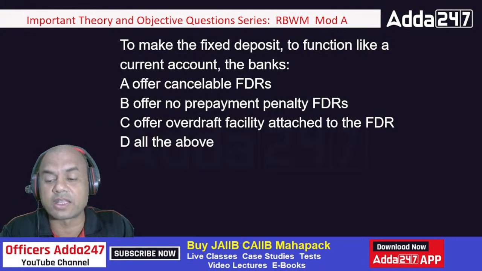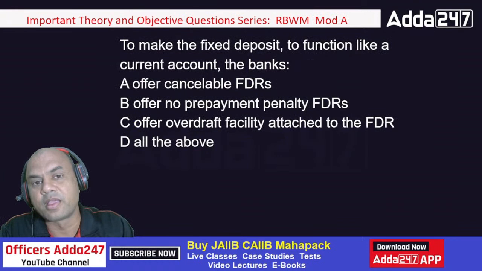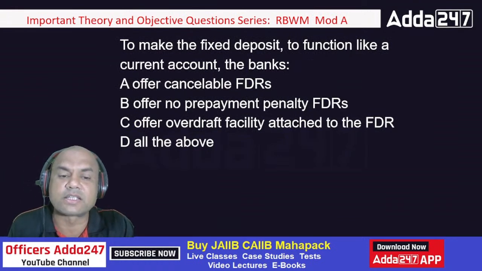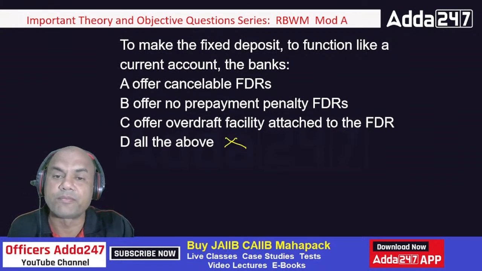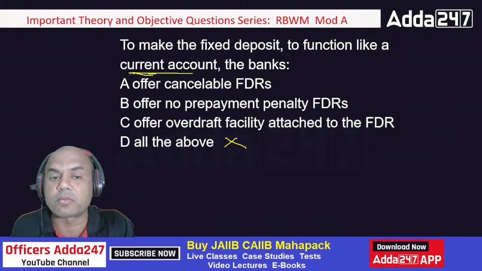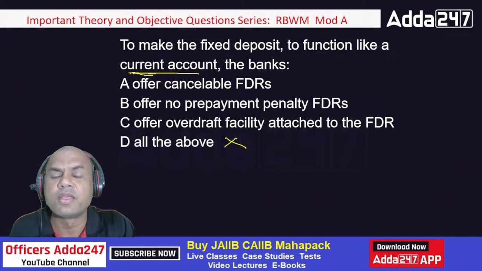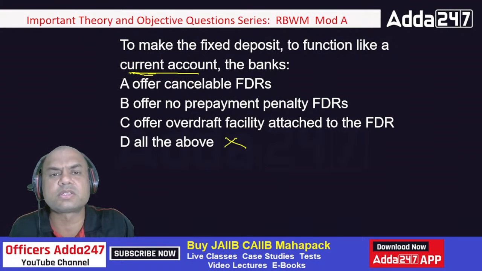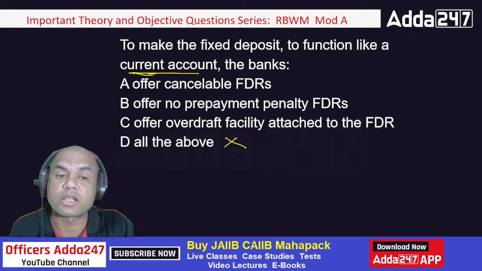Now this is tricky. You will get confused between this earlier question and this question, and mind it, the answer is not all of the above. It is one of these three. To function like a current account means what? I can withdraw that amount anytime, I can deposit that amount anytime, isn't it? What is a current account? There can be an unlimited number of withdrawals and transactions in that account.